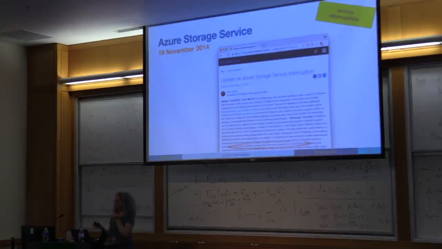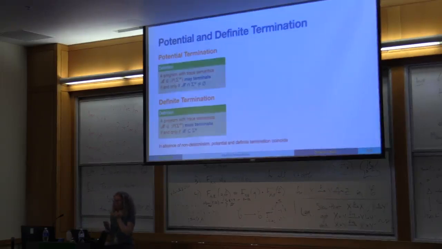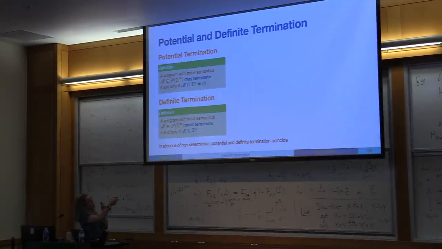Okay, so for termination, let's make things a bit more formal. There are two kinds of termination that we could care about. On the one hand, we have potential termination: we need the program to have the possibility of terminating, so to have at least one finite execution. We take the maximal trace semantics of the program, check the intersection with all finite sequences of states, and this should be not empty.